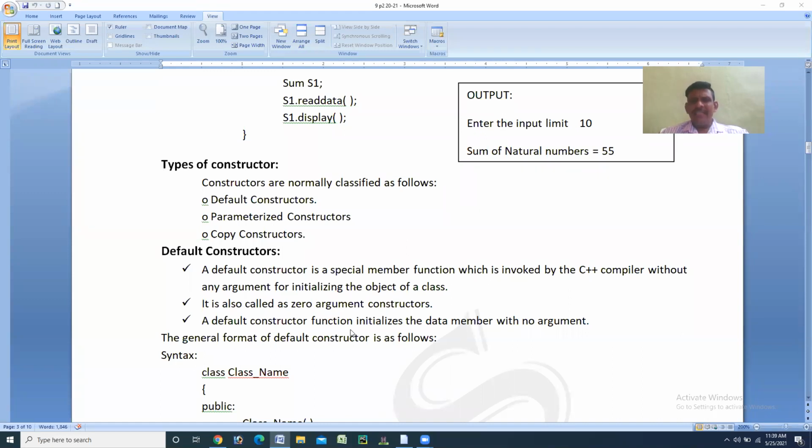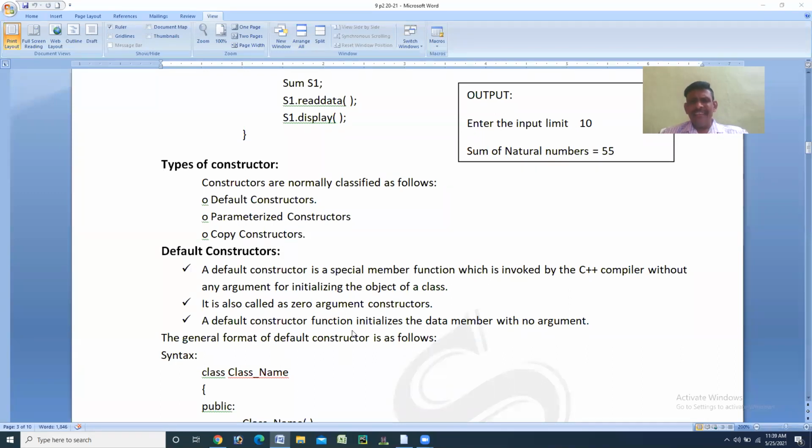Or you can say like this also, a constructor without any arguments is called a default constructor.